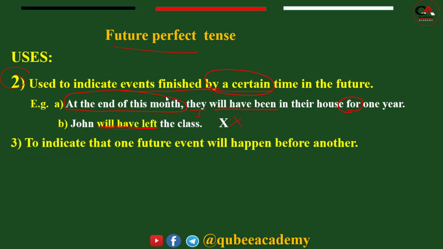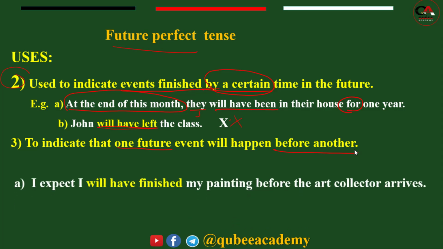The third use of future perfect is to indicate that one future event will happen before another event. Look at this example. I expect I will have finished my painting before the art collector arrives.